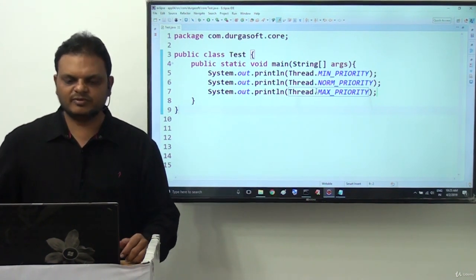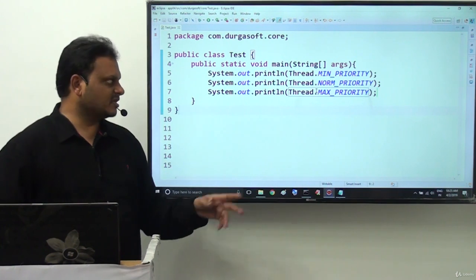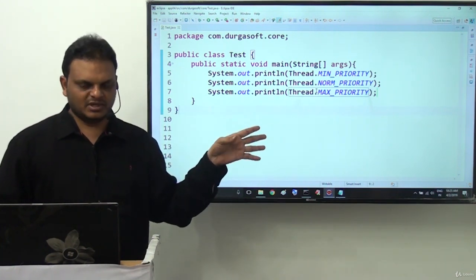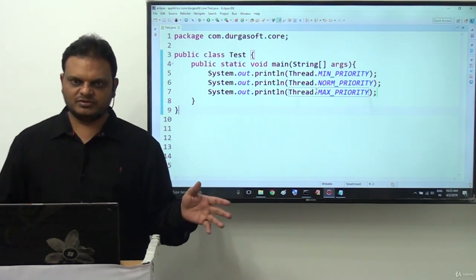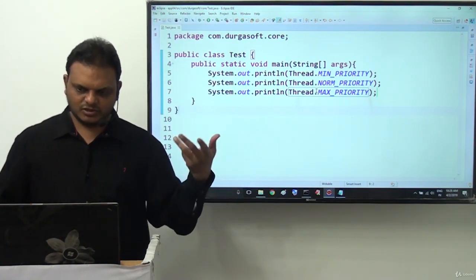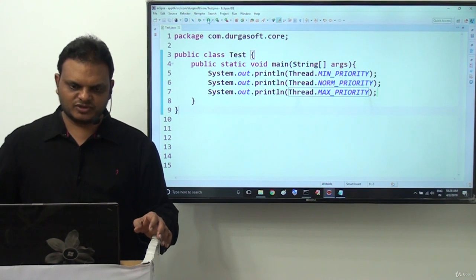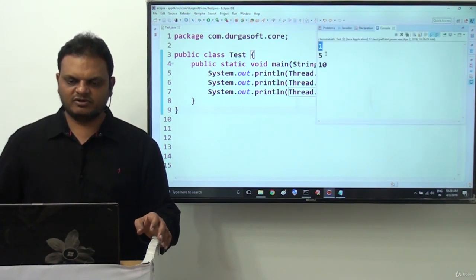So these 3 variables are public static final. They are static. That's why we use the class name there. Understand my point? And they are public, so at any location of our application, we are able to access them. They are also final, so the values are fixed and cannot be changed. Right? We are able to get 1, 5, or 10.